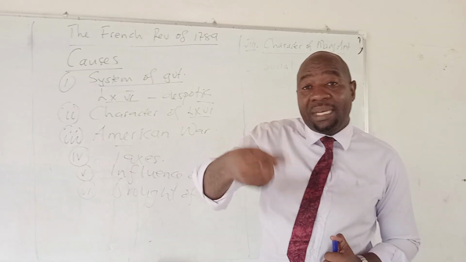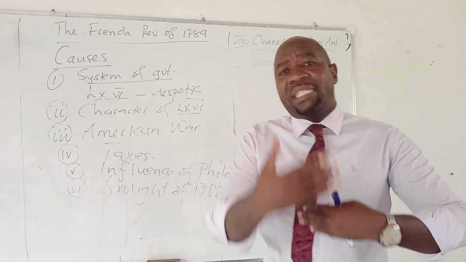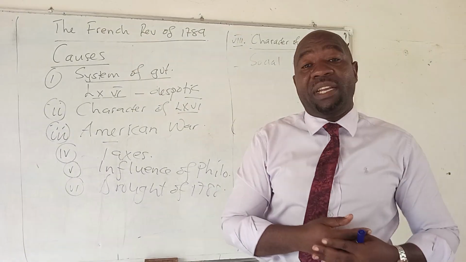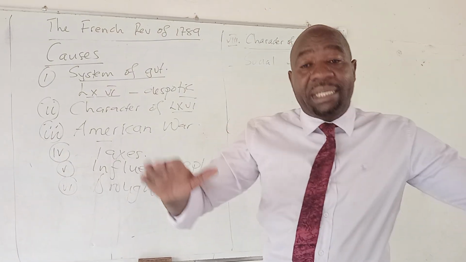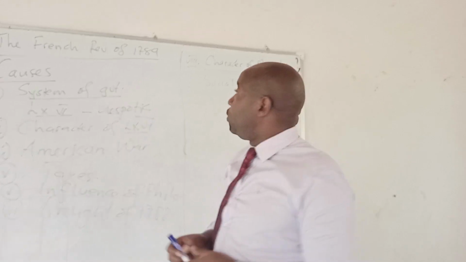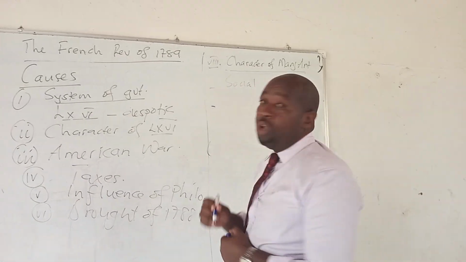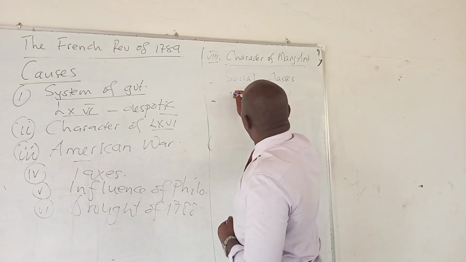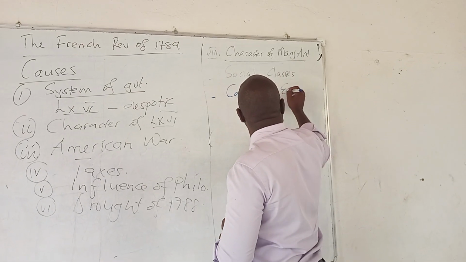This classism frustrated the people because the people in these classes enjoyed different privileges. The people in France wanted equality, and there was no equality in the country. Again, people were frustrated, leading to the revolution of 1789.